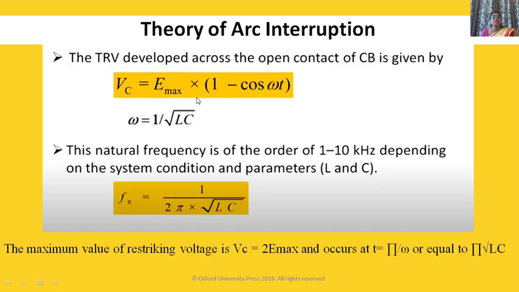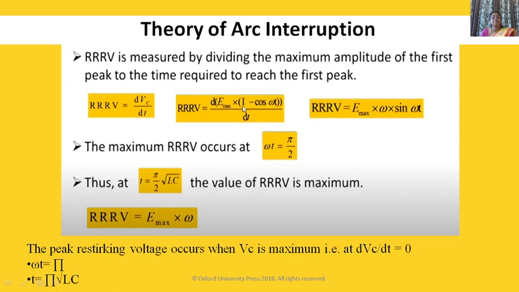Vc is E max into 1 minus cos of omega t. So RRRV will be E max omega into sine of omega t.